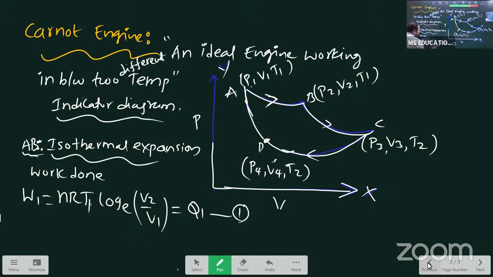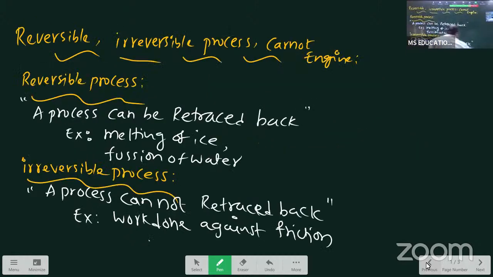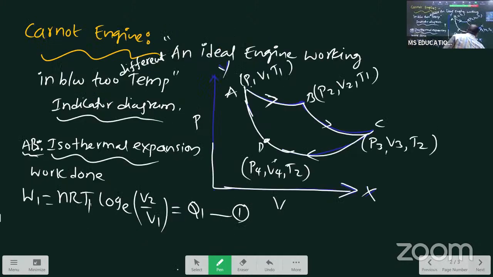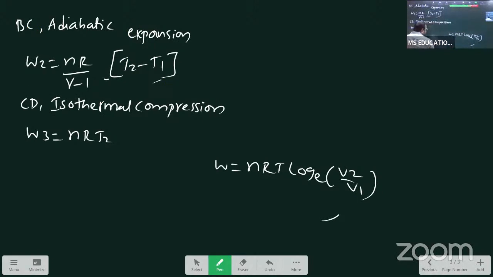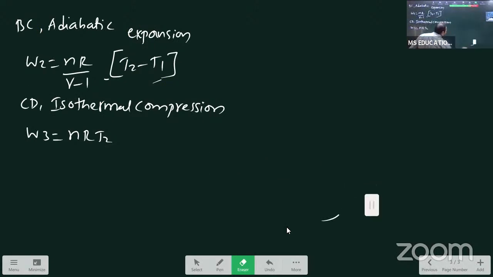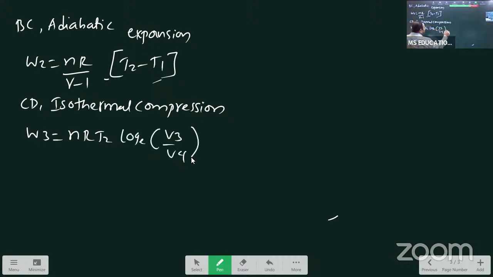Presently we are going in reverse, so it is initial volume by final volume, V3 by V4. So nRT log base e V3 by V4. This is nothing but Q2, equation number 3.